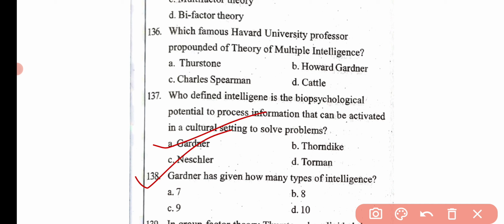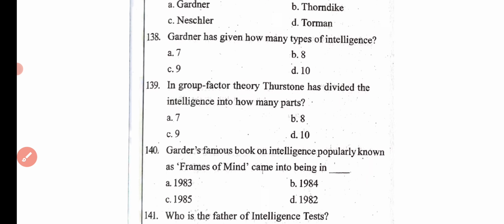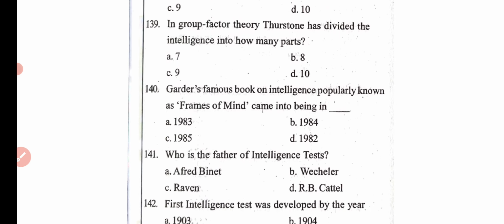Then the next question, Gardner has given how many types of intelligence? Option A 7, option B 8, option C 9, and option D 10. Here the correct answer is option A, that is 7. Gardner divided intelligence into 7 parts.